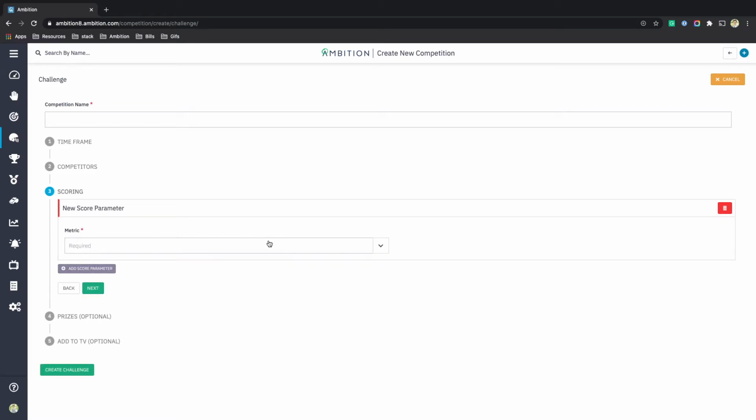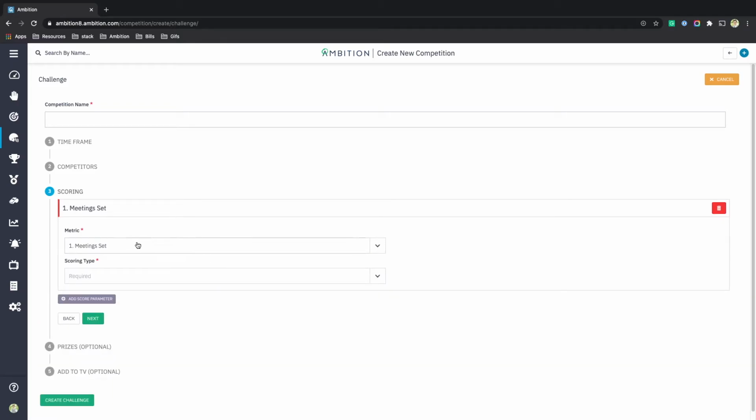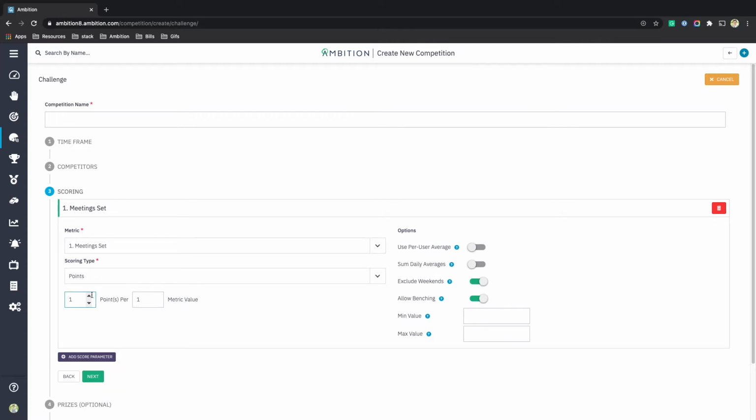The first thing that we do is add in a metric, and I'm going to do meeting set. Then we're going to choose whether we want the value of meeting set to be the points awarded, or if we want to use a point system for the number of meetings set. And I'm going to choose point system and do 5 points per metric value per 1 meeting set. For every metric that you add into a competition, you have these scoring options.